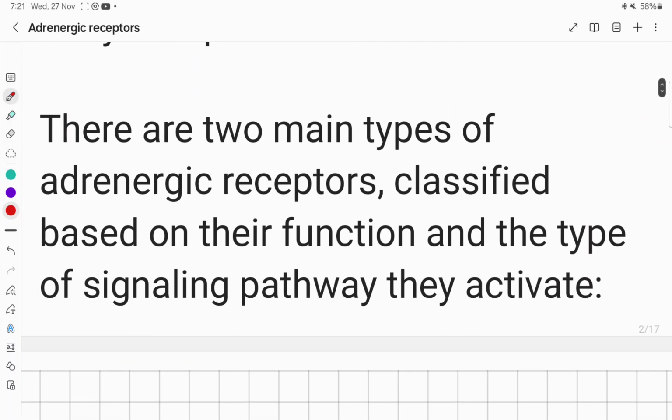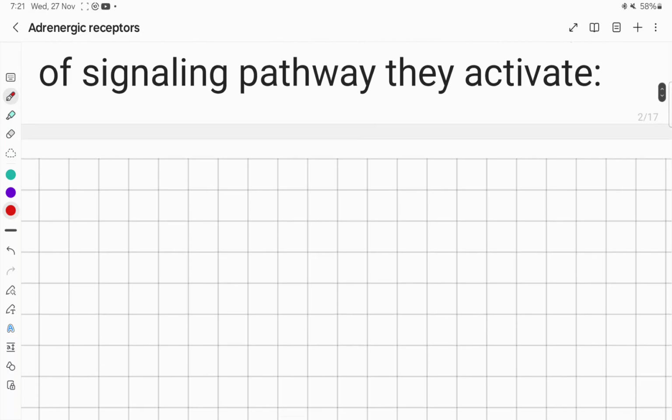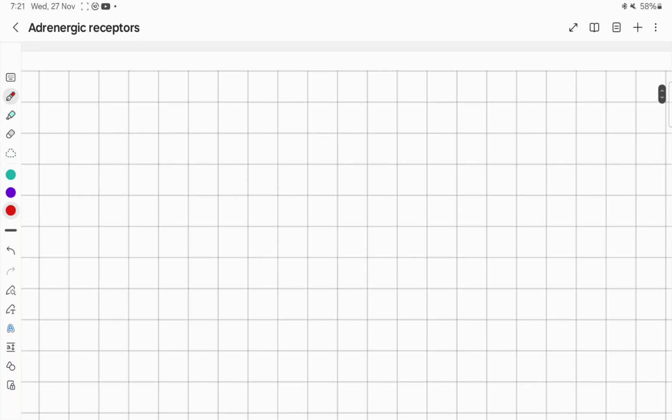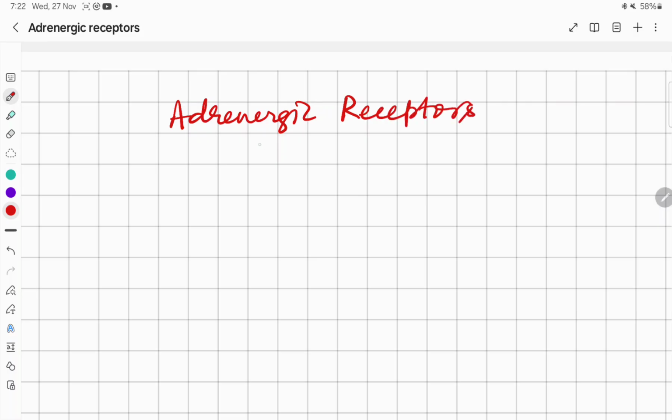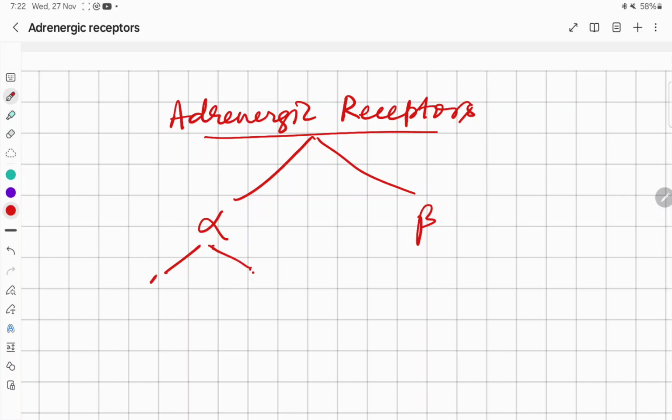So the adrenergic receptors are basically G protein coupled receptors, and there are two types of adrenergic receptors, alpha and beta. Again, alpha is of two types, alpha 1 and alpha 2.